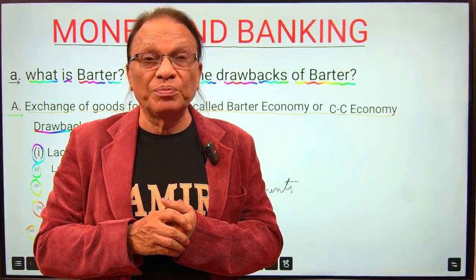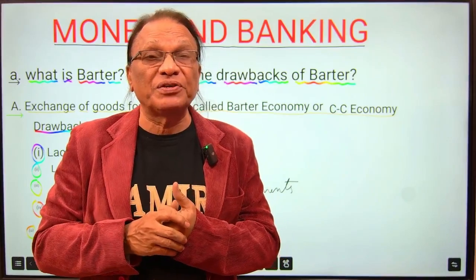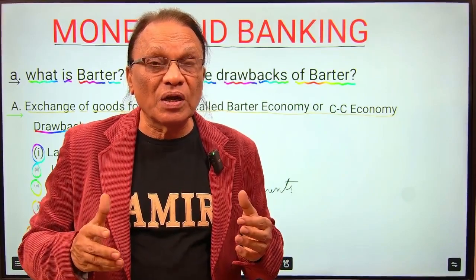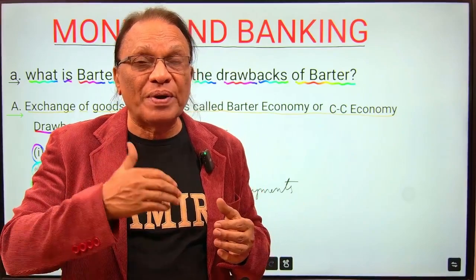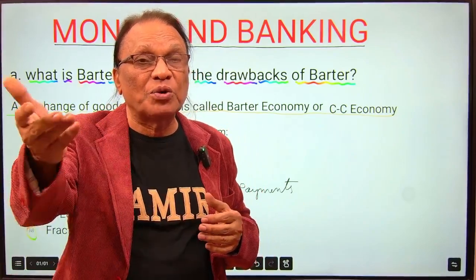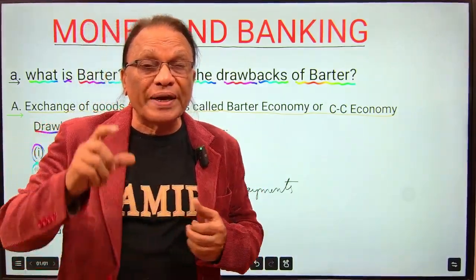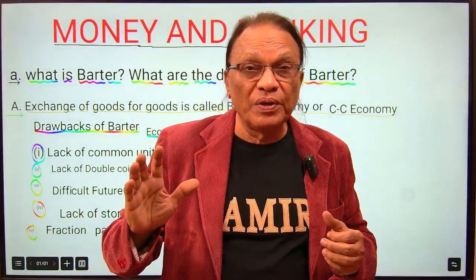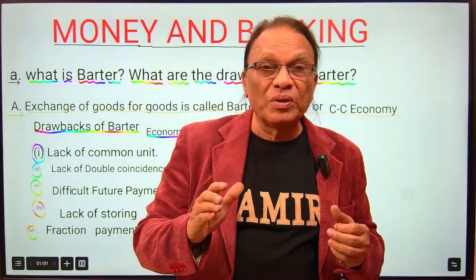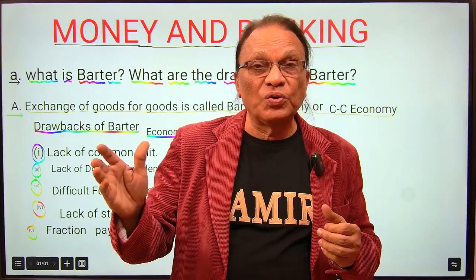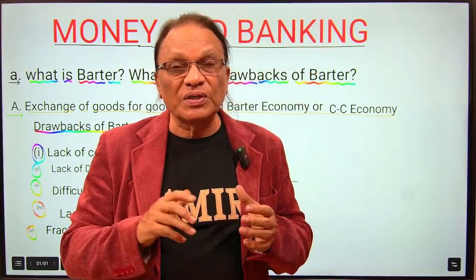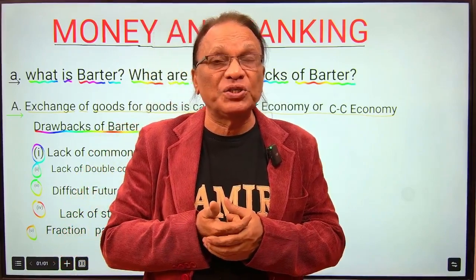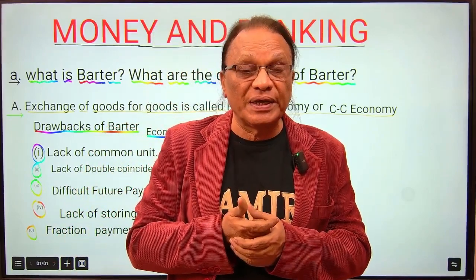So it was very difficult to measure the commodities. They always say commodity for commodity. One commodity is measured in terms of another commodity. You cannot say a pen is equivalent to a car, can you? You can't say your shoe is equal to a house. What is equal to what? These days we measure in terms of money, so it has become much easier. Lack of common unit, that's the first thing.